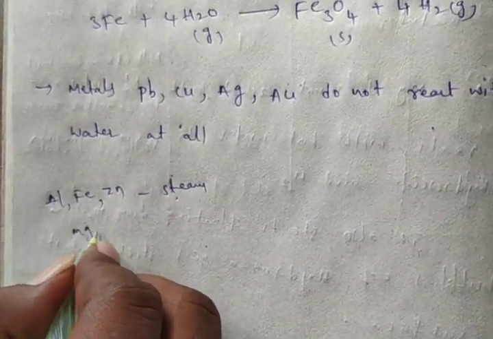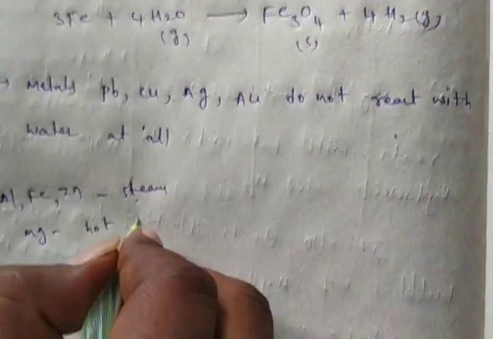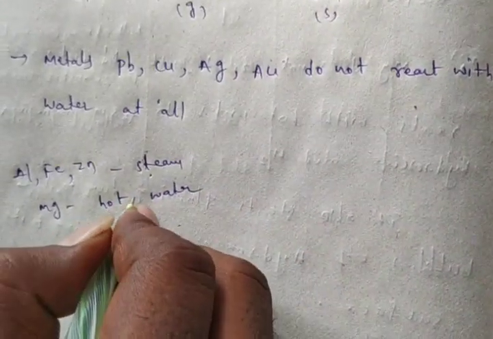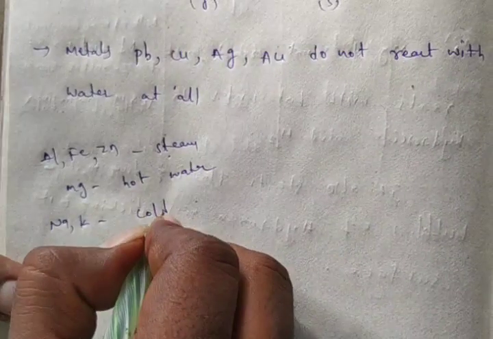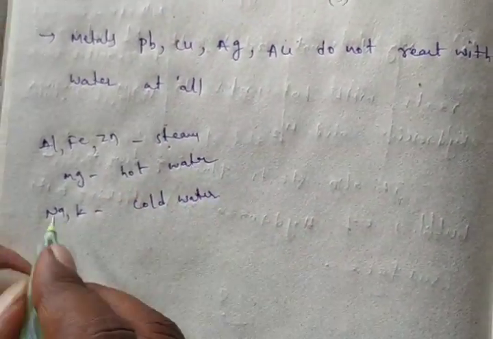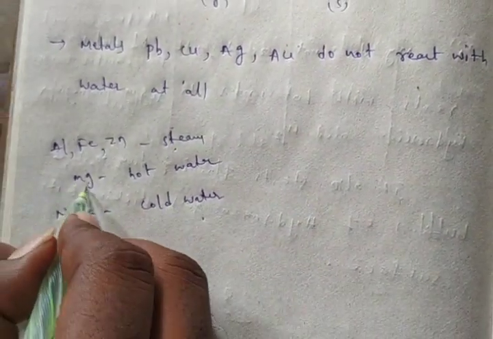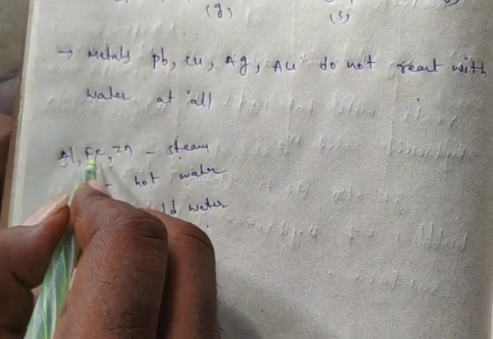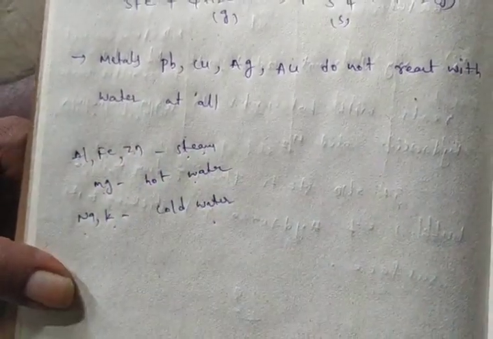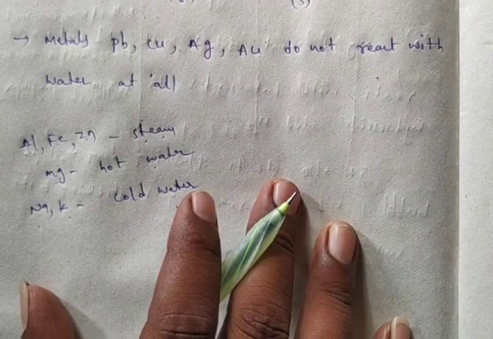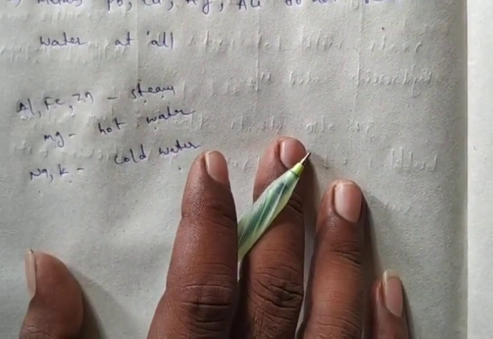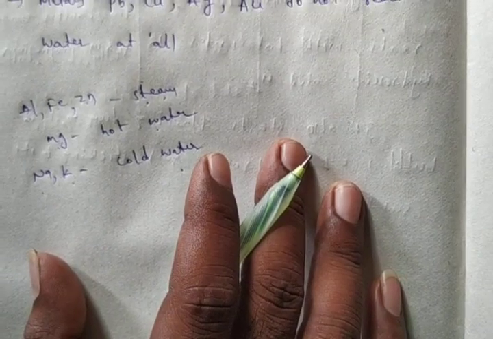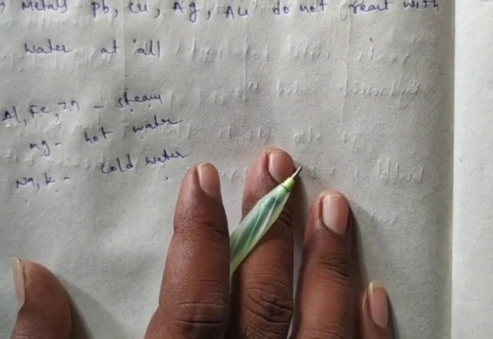Magnesium reacts with only hot water. Sodium and potassium react with cold water. Magnesium reacts with hot water. Aluminium, iron, zinc react with steam. Okay, this is about the chemical reactivity of metals with water. Okay, thank you.